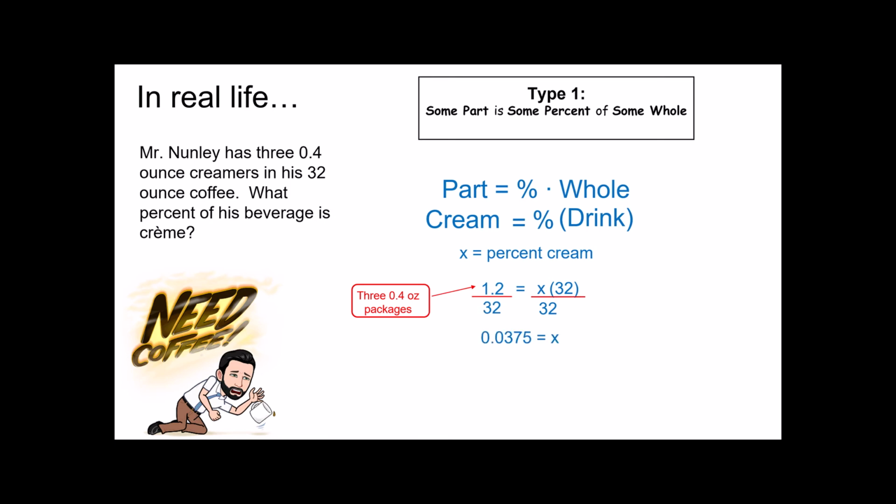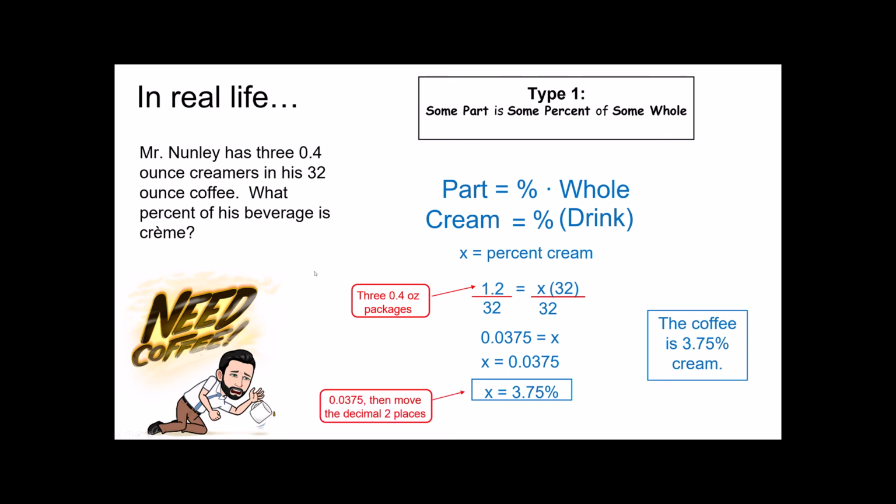Division. It comes out as x equals 0.0375, or using my symmetric property, 0.0375. Remember, we're asked about percents. This is given to us in decimal form, so we need to convert that. This is 3.75%. For those of you that are a little unsure, remember that to turn a decimal into a percent, you just move the decimal 2 places to the right. Notice again, I gave my answer in the form of a sentence.